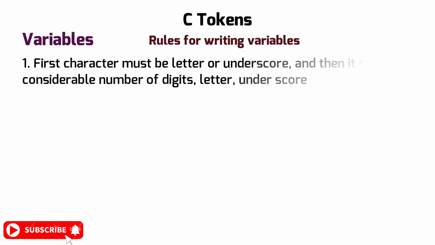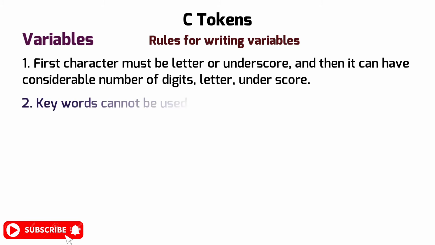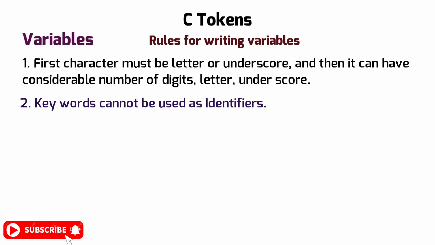First, the first character must be a letter or underscore, and then it can have any number of digits, letters, or underscores. Second, keywords cannot be used as identifiers. As we have seen, there are 32 keywords, so those 32 keywords cannot be used as identifiers or the names given to variables.